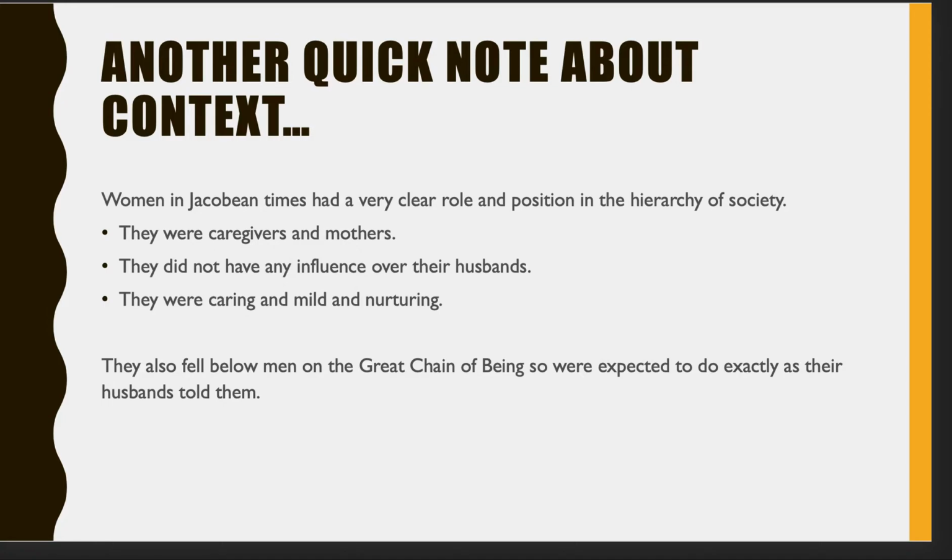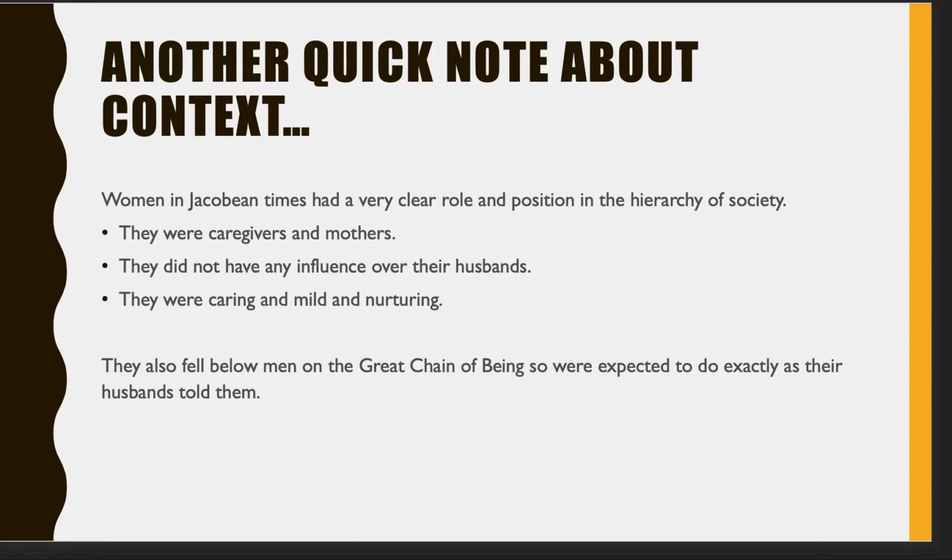We need to think really carefully about how she fits into the hierarchy and how she fits into society. So this idea that women had a really clear role. They were supposed to be caregivers and mothers, nurturing, mild and caring. They're also not supposed to have any influence over their husbands, because when it comes to the great chain of being, which I know we've spoken about a lot, they are lower than men. And therefore, they shouldn't have any influence over men. They're there just to be compliant, do as they're told, look after children and be a good hostess. That's their role in Jacobean times, and that's what people would expect of women.